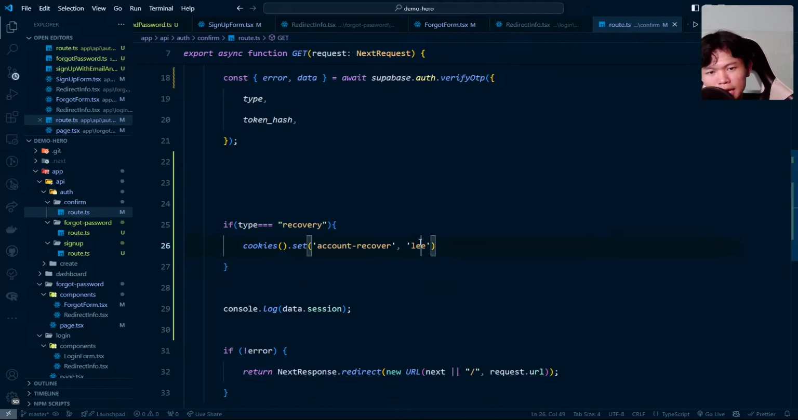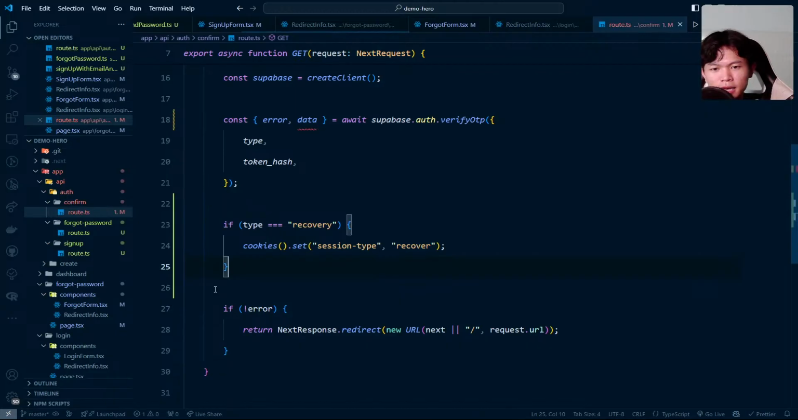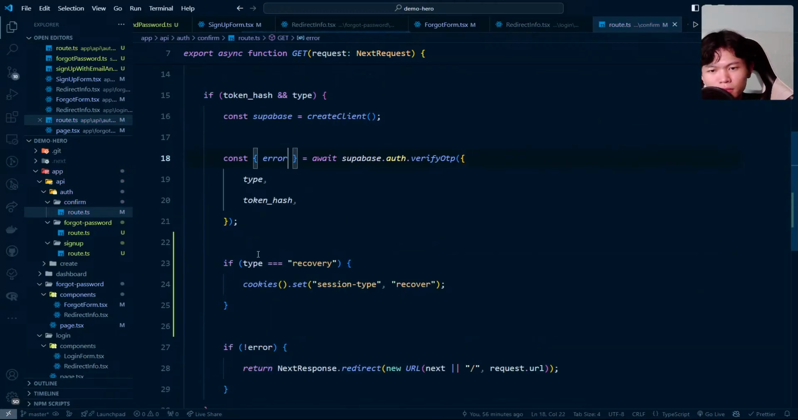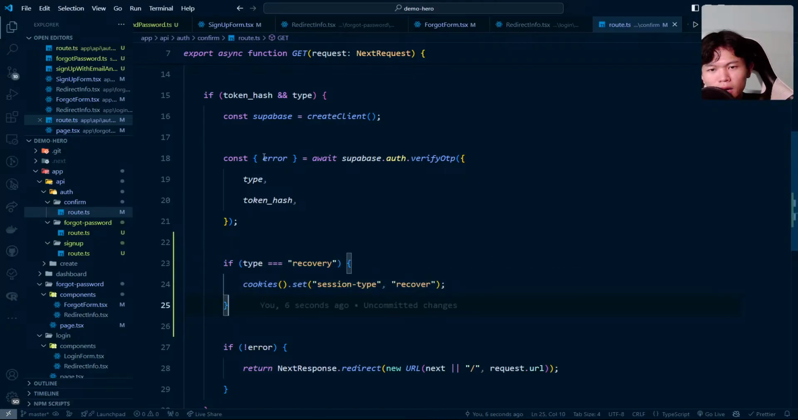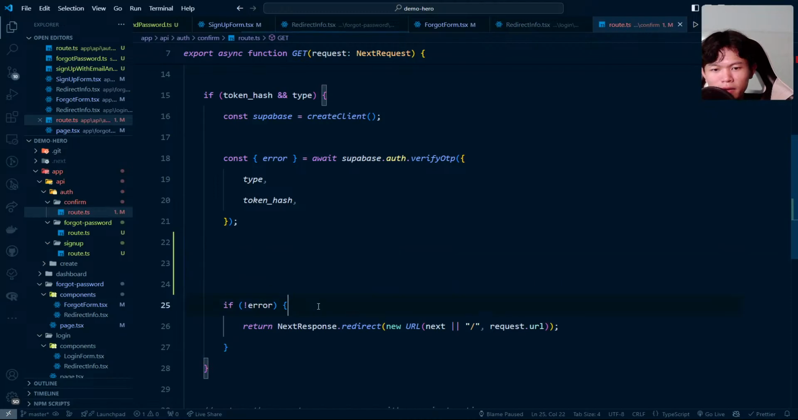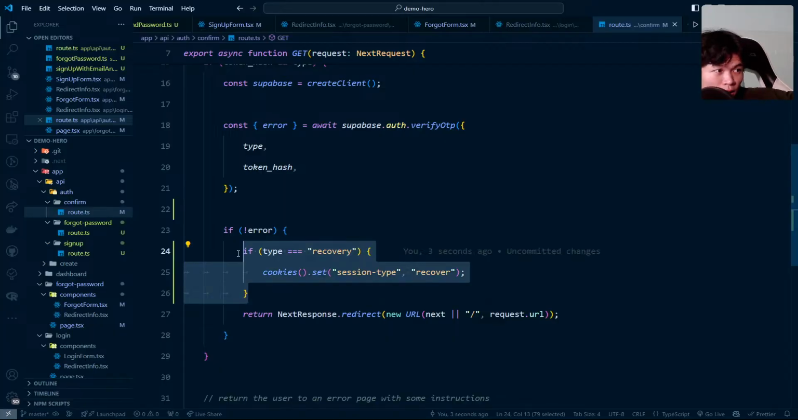I would assume I can get an ID or account type, or maybe session type, which for this one is recover. I'm going to set this one. So when we verify, we're going to do this. And with this one, we need to check that it's not an error as well, because if validation errors, we don't want to do that.